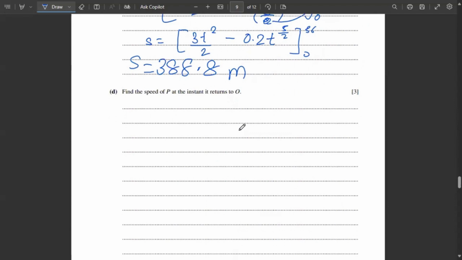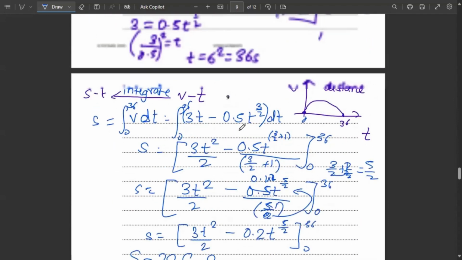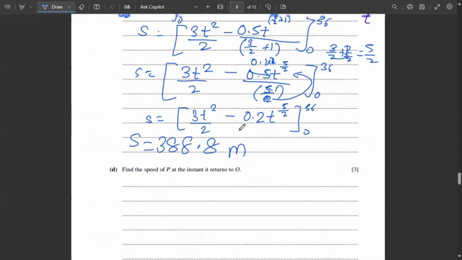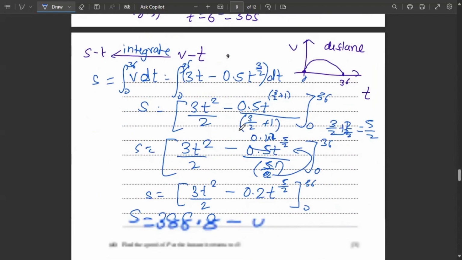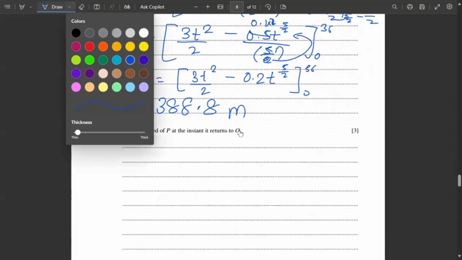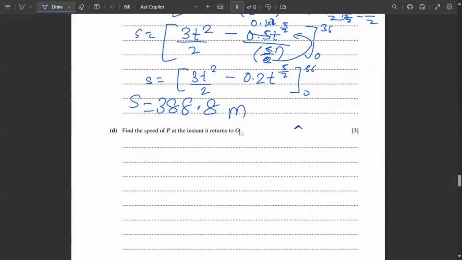Find the speed of P at the instant it returns to O. So what does this question mean? Let me read the diagram. Initially we had something like this, right, where t was 36 and the object was going like this.